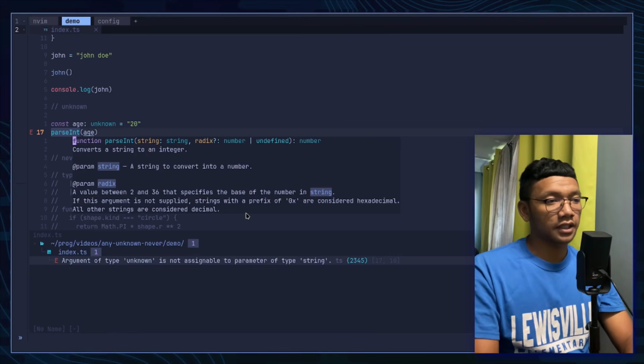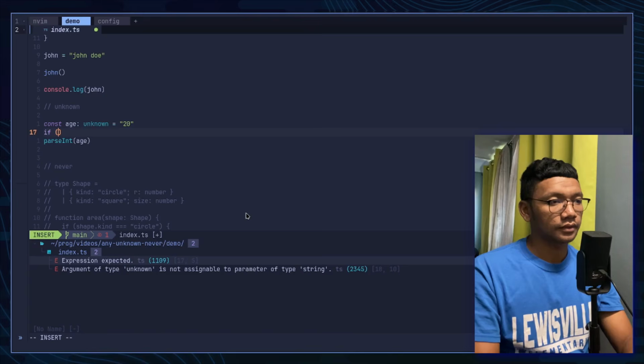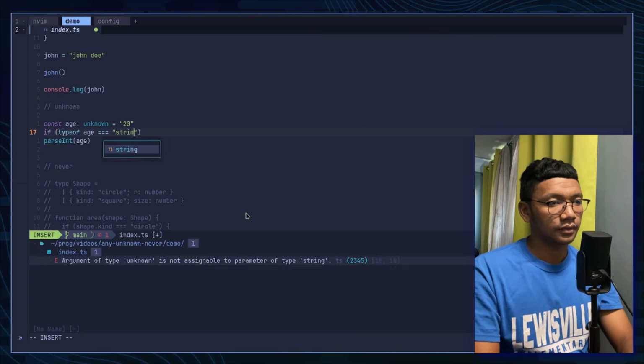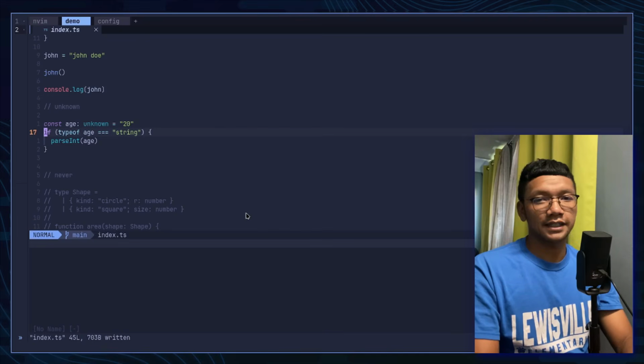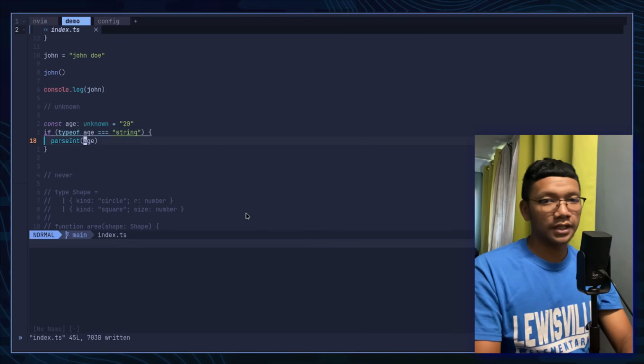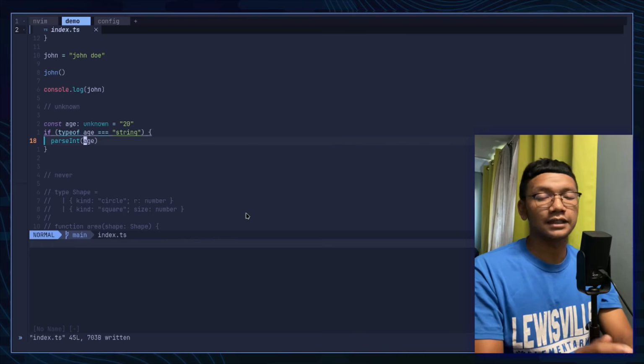And here let's narrow age to string. And as you can see here, there is no error anymore because age is already string inside this if clause. And that's the difference between unknown and any.